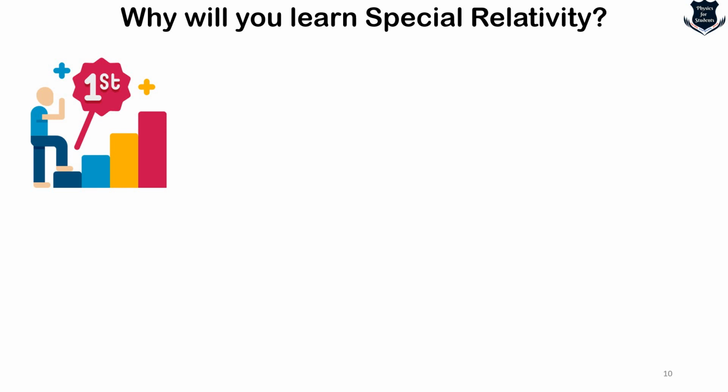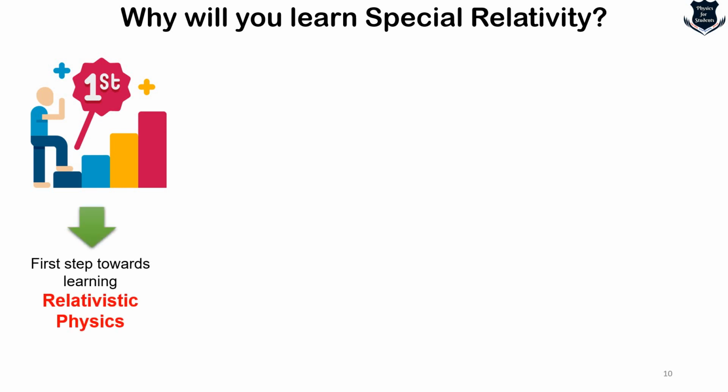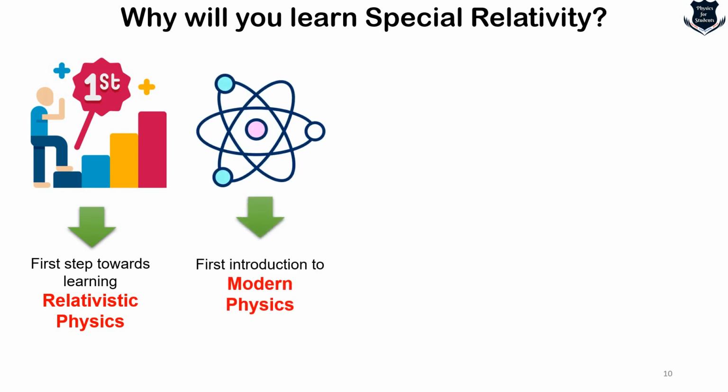Let us understand that when you are learning the special theory of relativity, the first thing is that this is the first step towards learning relativistic physics. Now, relativistic physics itself encompasses a wide area of physics. For example, this is the introduction to modern physics, because there is relativistic quantum mechanics, relativistic cosmology, and a lot of other relativistic things. So when you are learning the special theory of relativity, remember this is the first step and perhaps the easiest step in learning, formulating, and conceiving ideas about relativistic physics.